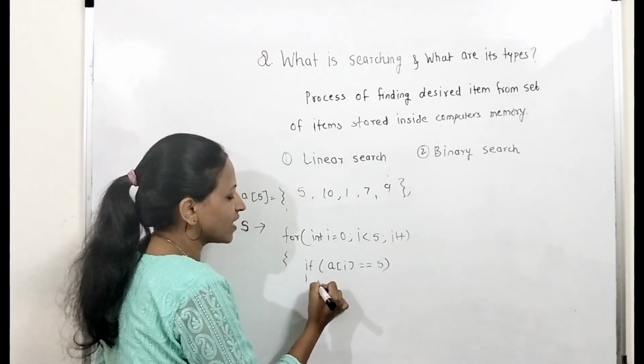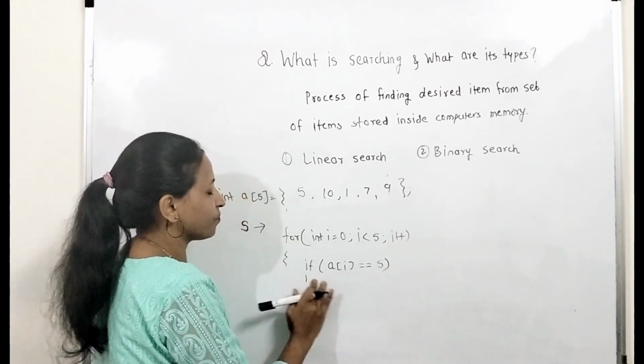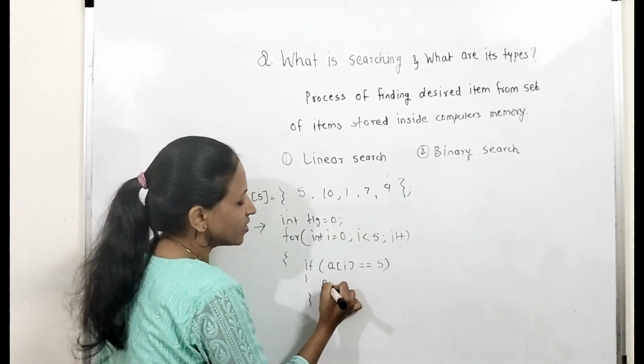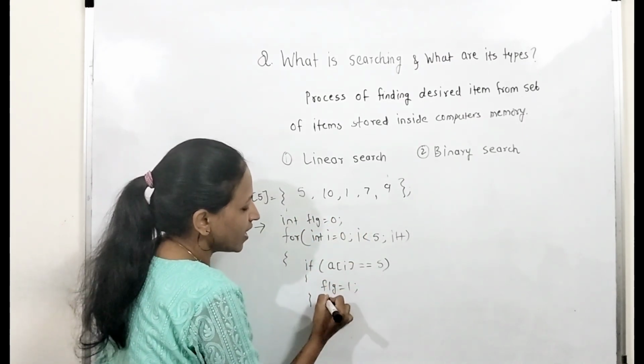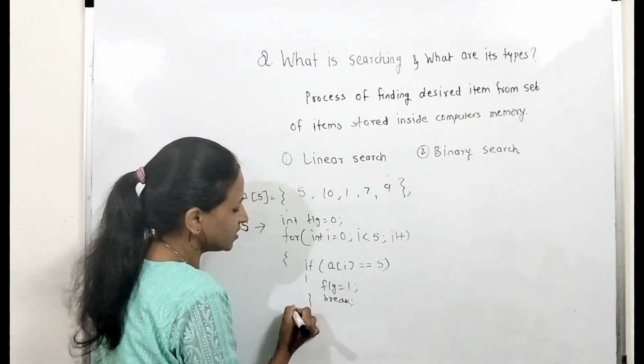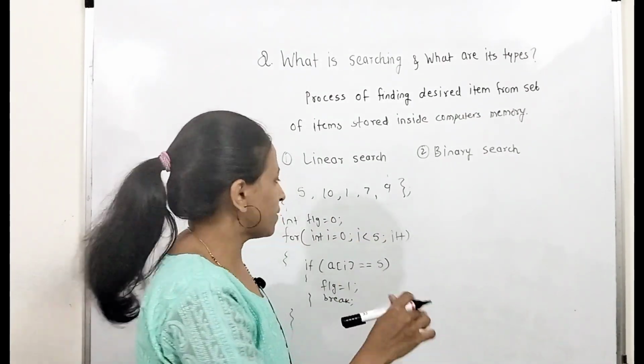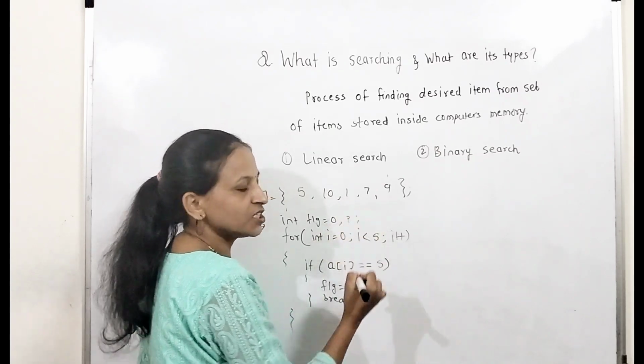Okay, then we can write here break, or we can just declare one flag variable. Initially it is 0, then we will make that flag 1 and we will stop here. In this way we have to do linear search. Again, if you want the position of that search element, then you can just declare one more variable, that is p.